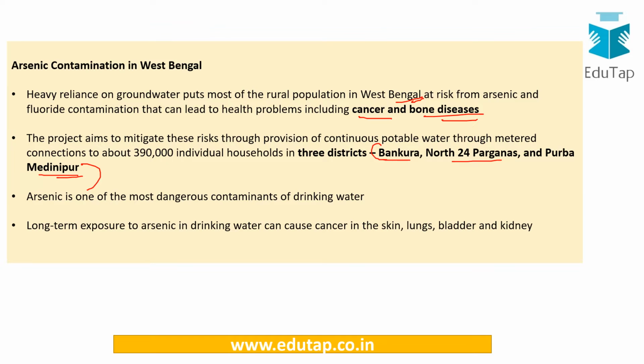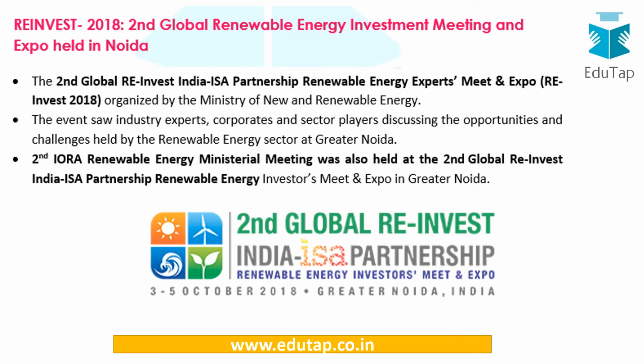Bengal and ADB, the three important key terms from this particular news. Our next news is about renewable energy. India is taking so many steps in terms of renewable energy and technology manufacturing particularly. Also, India is the initiator of the International Solar Alliance. So in that background, this news is important for us.